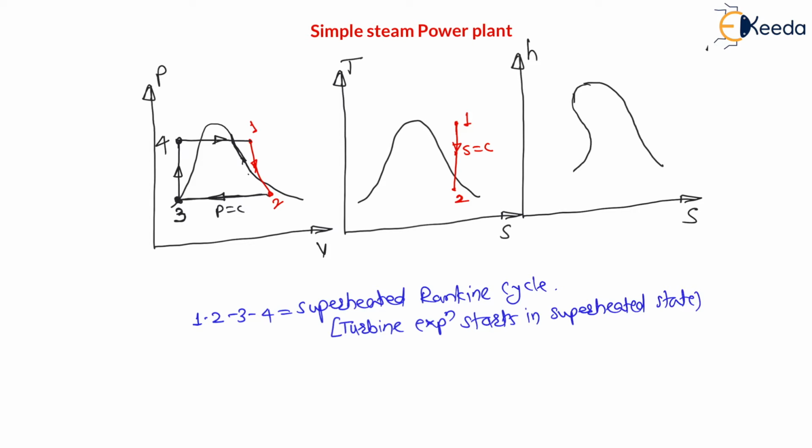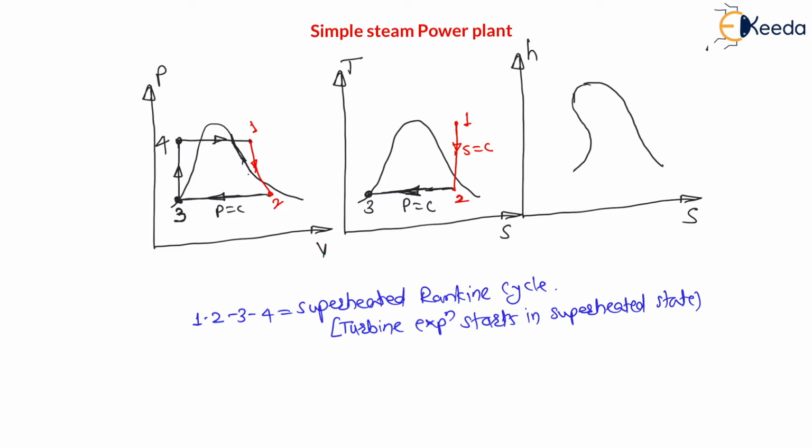Now 2 to 3 is constant pressure heat rejection in condenser. Now my dear students, whenever there is a phase change, liquid vapor dome is nothing but phase change. Here the vapor is converting into liquid. During phase change pressure as well as temperature remains constant. Therefore in liquid vapor dome the constant pressure lines and constant temperature lines are same, that is during phase change pressure as well as temperature is constant. But here my dear students, this 2 to 3 we can say it is a constant pressure heat rejection. Actually it is a constant pressure heat rejection, but as there is a phase change, during phase change temperature also remains constant, right?